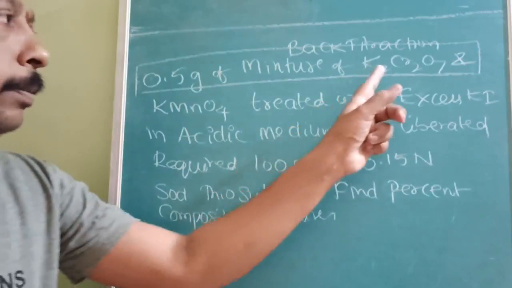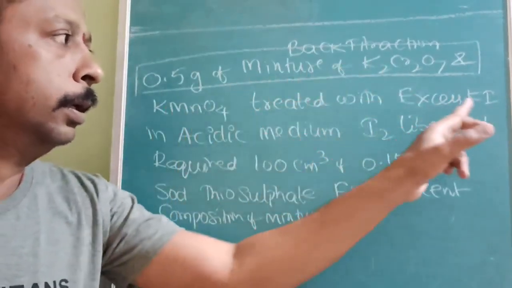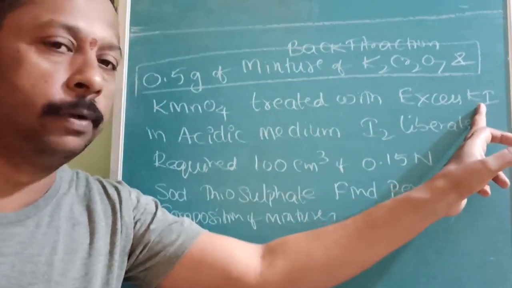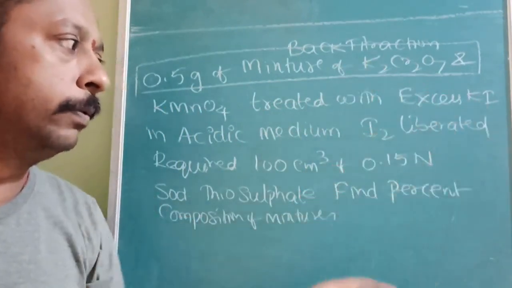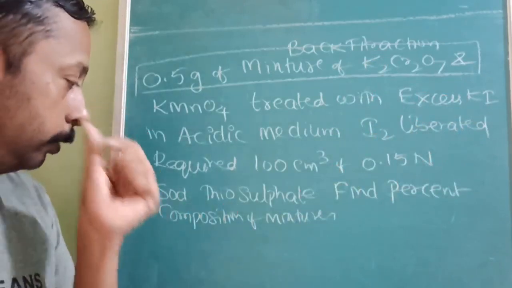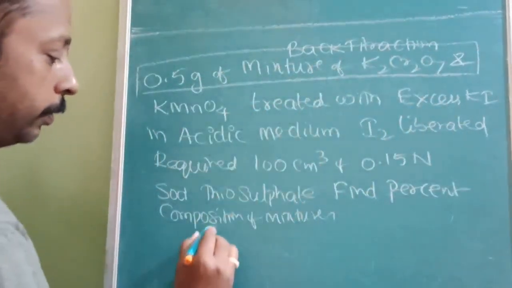Same way here, this mixture K2Cr2O7 and KMnO4, both are there. And in place of the HCl, here they have given KI. And that was back titrated, now it is back titrated with sodium thiosulfate. Okay. First, these two in the mixture.